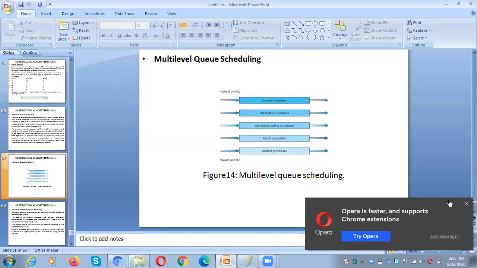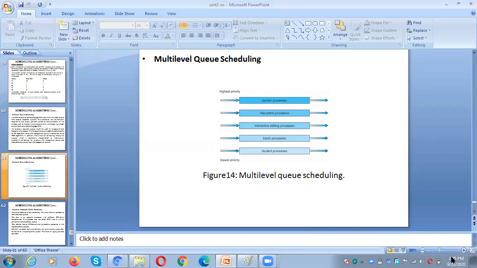Let me give an example. Here, there is a date and time. If you observe the cursor I am moving from here to here, the date and time is already running on your machine. It doesn't require any user interaction. We need to know what the time and date are today, but that process doesn't require any user interaction, so those processes run in the background. The process which doesn't require any interaction will usually run in the background, and the process which requires user interaction will run in the foreground.